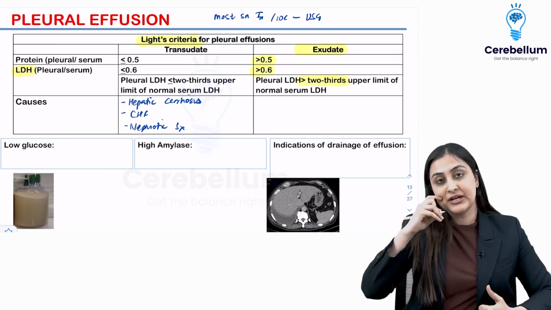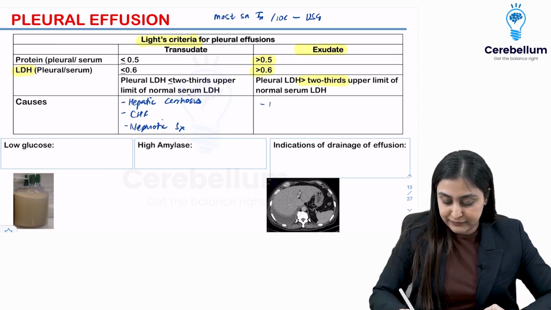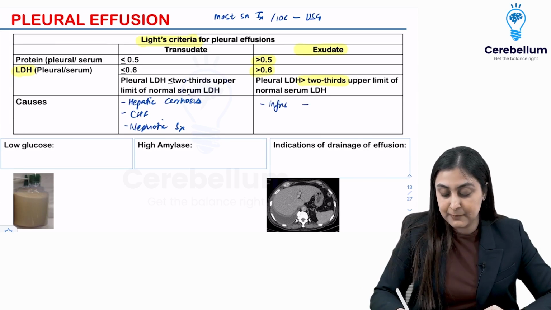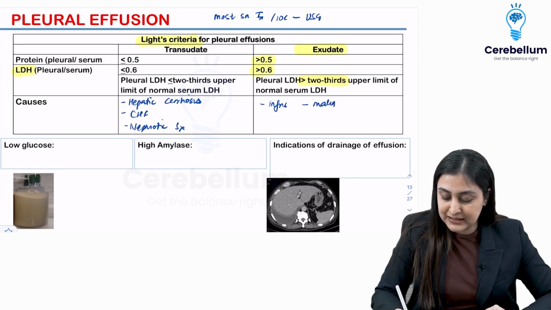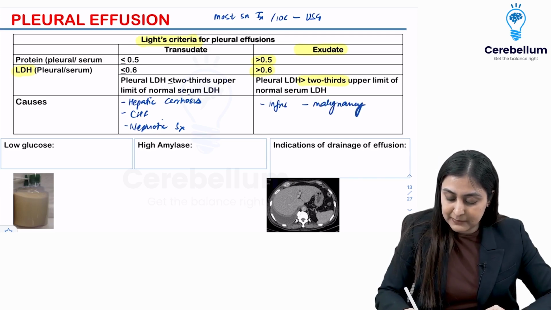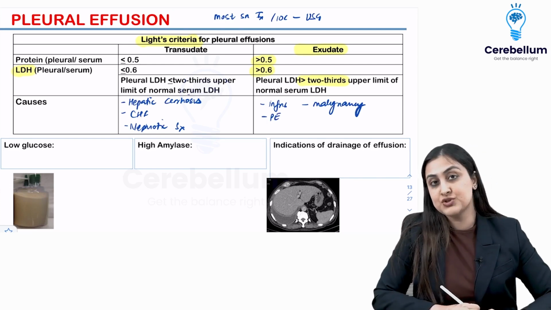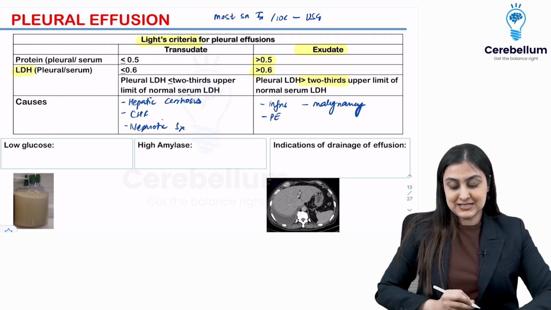On the other hand, exudative is either malignancy or infection. So infection like pneumonia, parapneumonic effusion or tuberculosis, or you could have malignancy. In fact, pulmonary embolism can also lead to exudative effusion. So this is easy stuff.